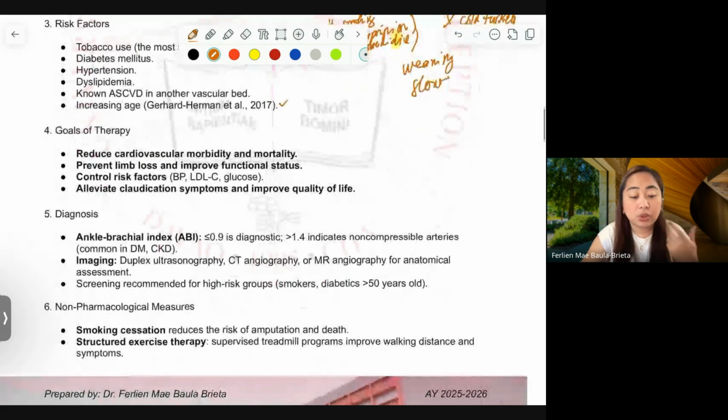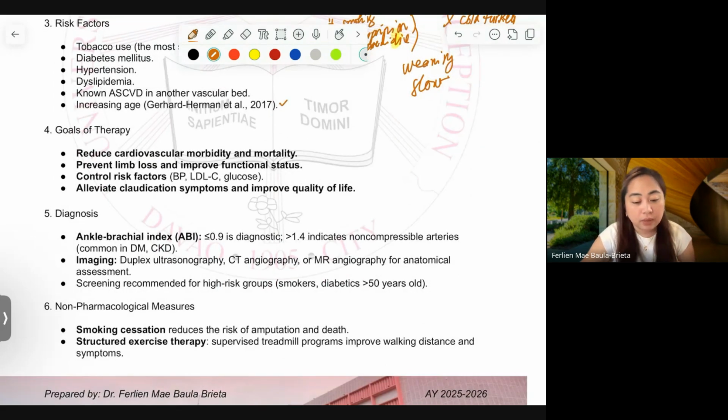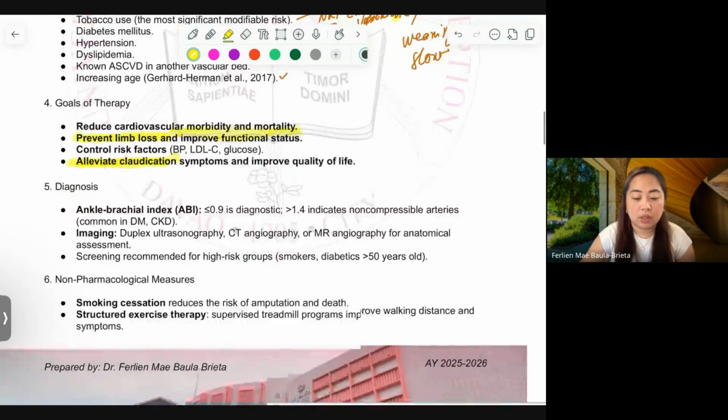So please review the goals of therapy. It's generally the same, but this is the most unique for this one. Prevent limb loss. Okay? Alleviate claudication or alleviate pain. We can improve quality of life by reducing the pain, reducing claudication, and of course, if we can prevent limb loss.